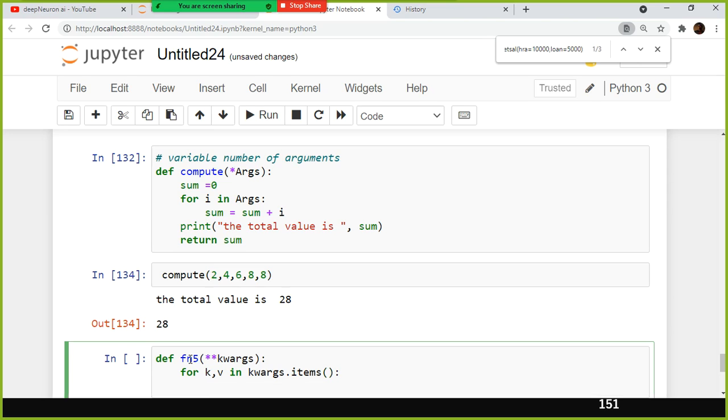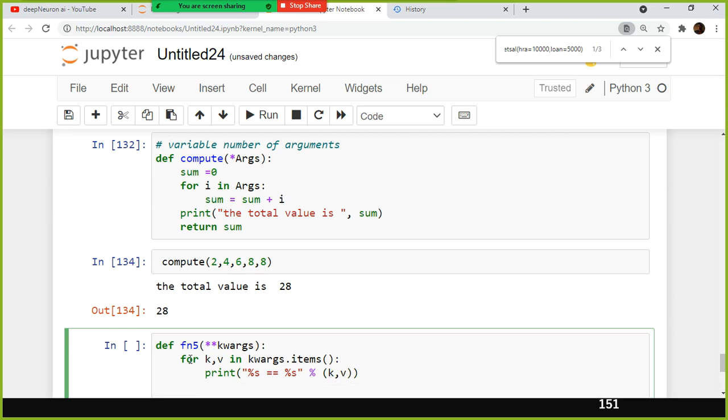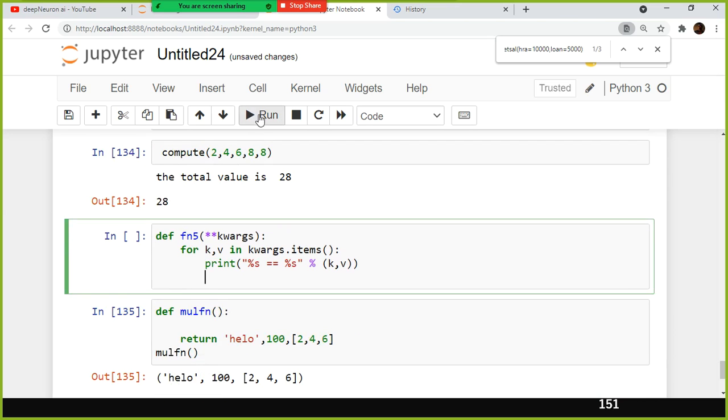Do you remember when I used the items function on the dictionary, when I explained the dictionary? Those of you who did not attend, don't worry, we will discuss it in the next session. Here what you do is percentage, for print formatting, k comma v. Here I'm going to create a function, and what I'm going to do is print, that's all. Let's see if this works. Yes, there are no issues.